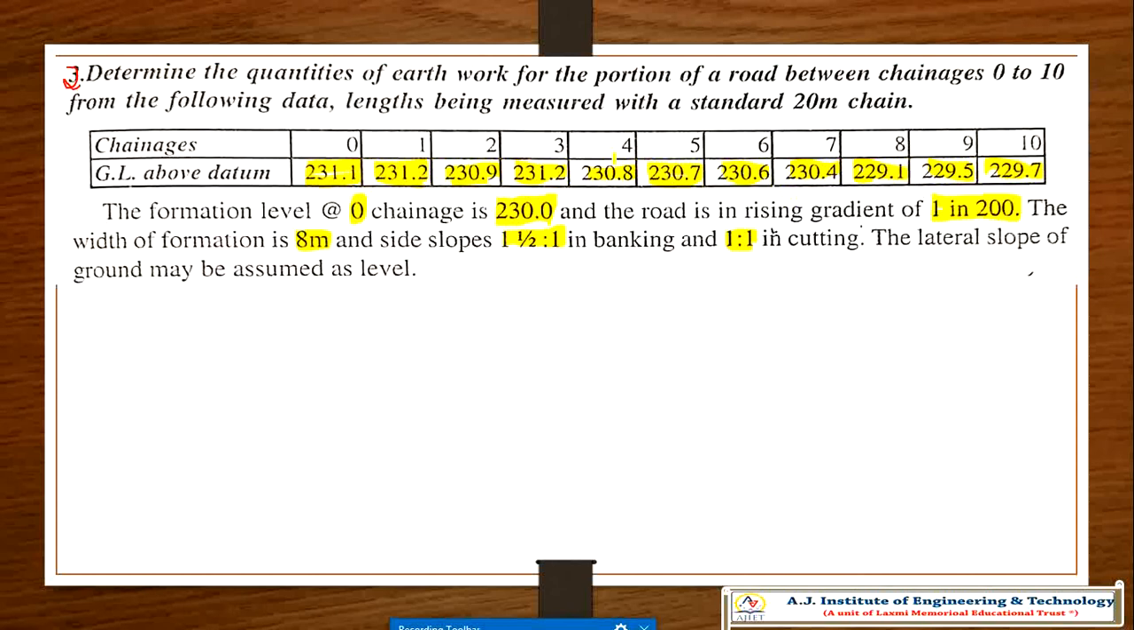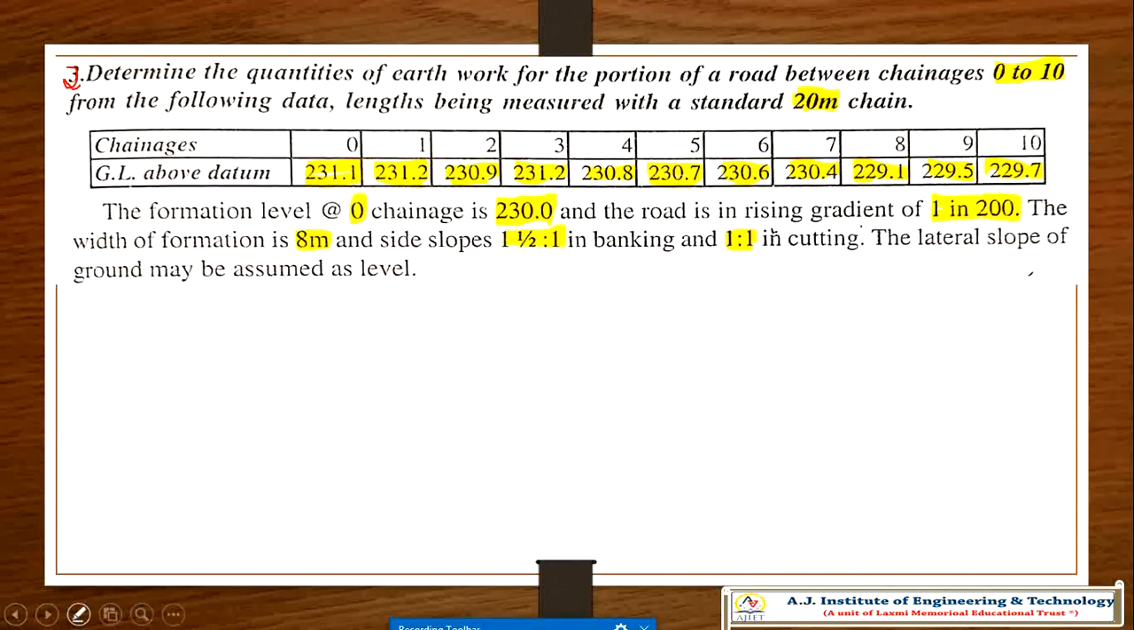So here, the road chainage is given 1 to 10. One chainage is equal to one standard 20 meter chain. One chain is equal to 20 meters. So total 10 chainage means 200 meters. While doing the problem we will come to know how to solve it.